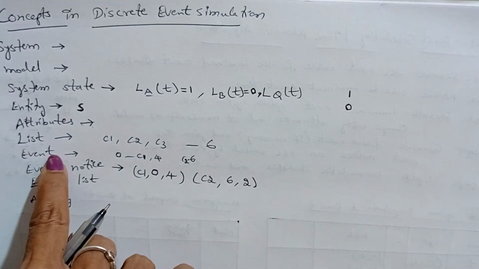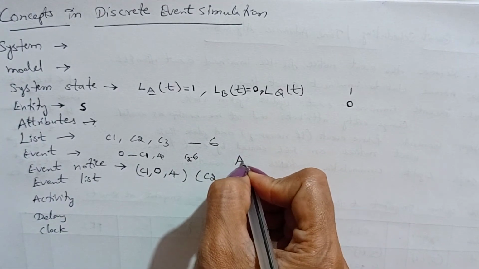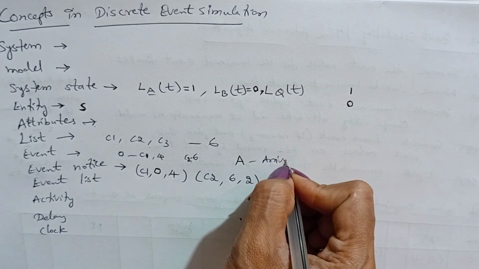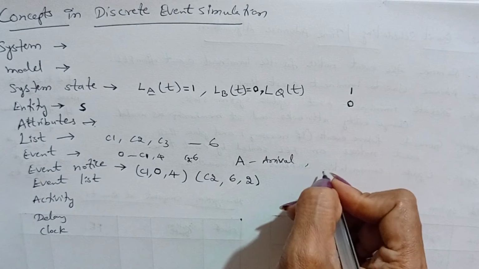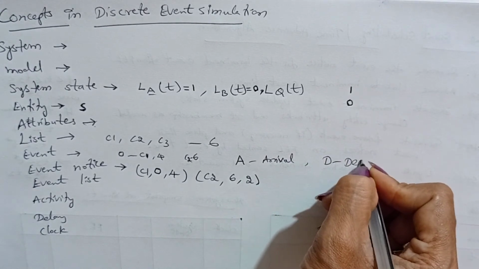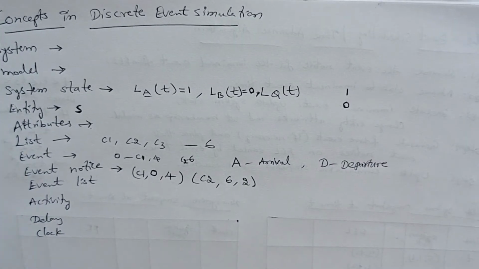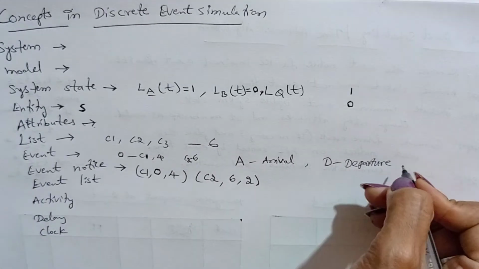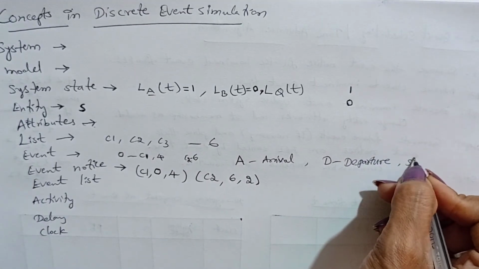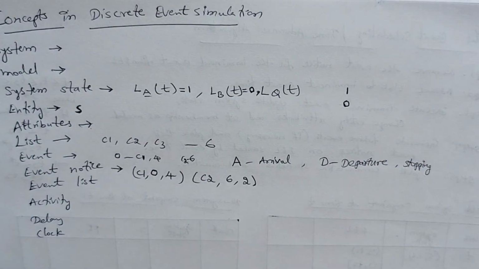Again, when you come to events, here we will call A the arrival event, meaning coming into the system, and D the departure event, which is after completing service and going out of the system. And one more is the stopping event, when you should stop this whole simulation process.